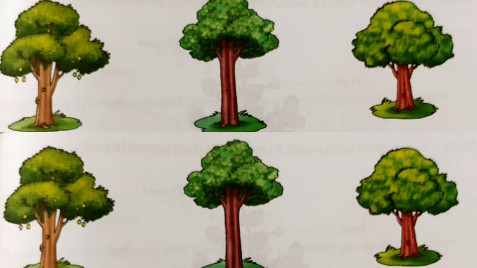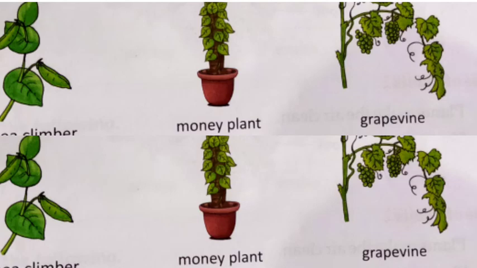After that, look these three pictures of pea plant, money plant and grapevine. You can easily find that these plants need support to stand straight, and these plants have also weak stems. So you can say that pea plant, money plant and grapevine are the examples of climbers.